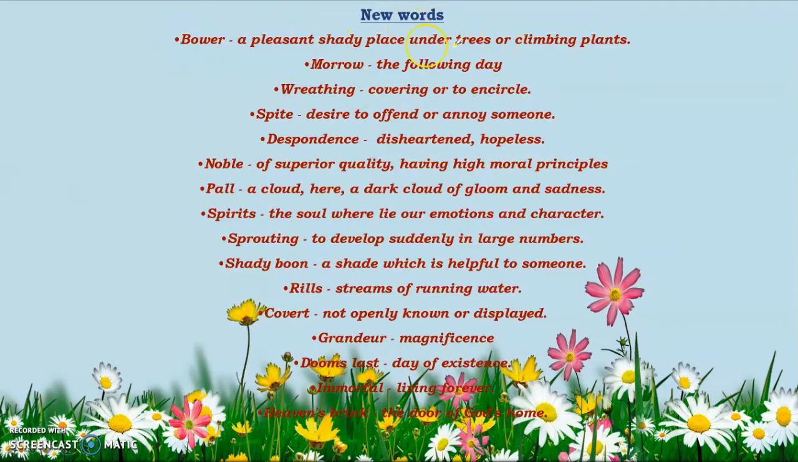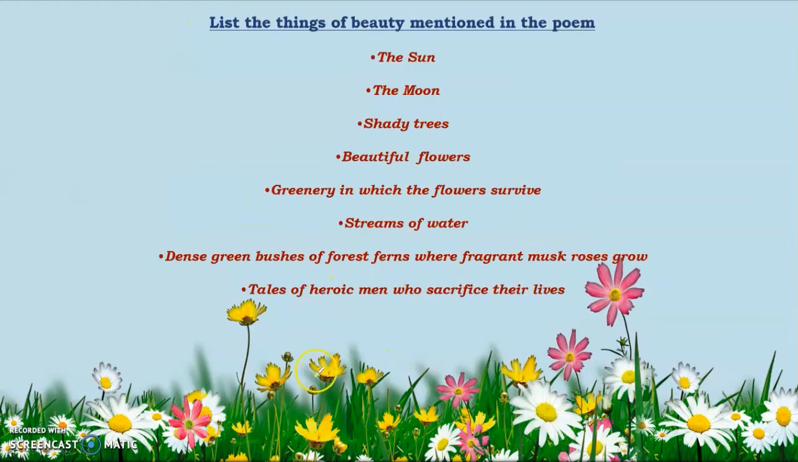So this is a list of the new words that the poet has used in the poem, that is bower, morrow. We have all explained these while explaining the stanzas of the poem. Morrow, reading, spite, then despondence, noble, pall, spirits, sprouting, shady boon, rills, covert, grandeur, dooms, and immortal and heaven's brink. We have done all these words while explaining the paragraphs of the poem to you.